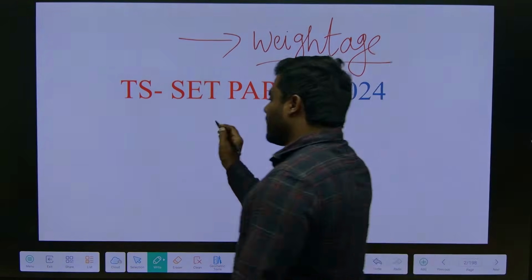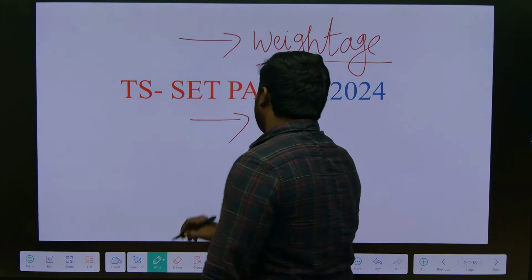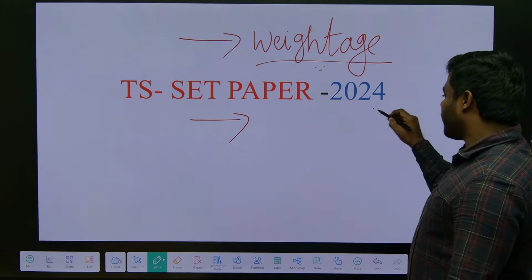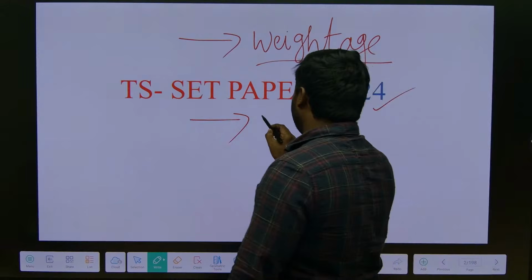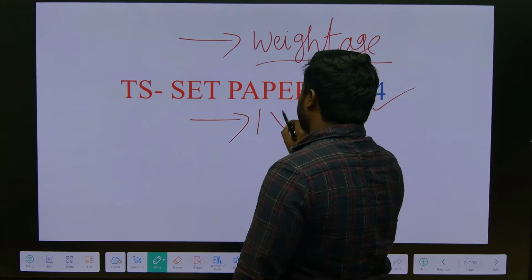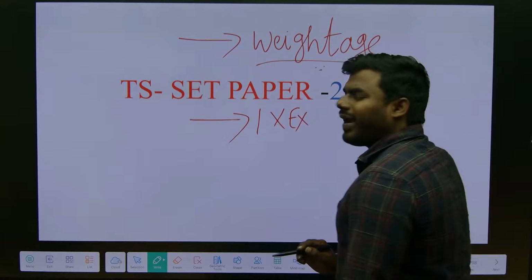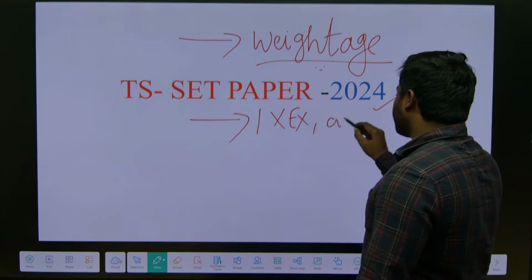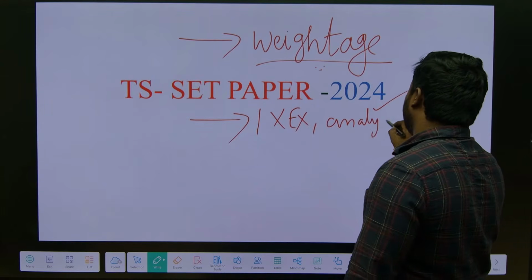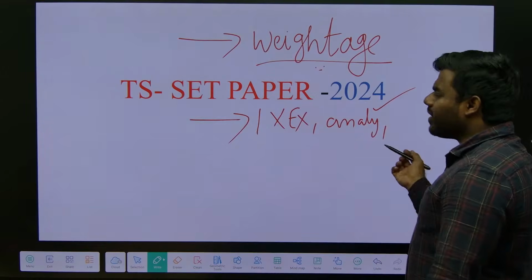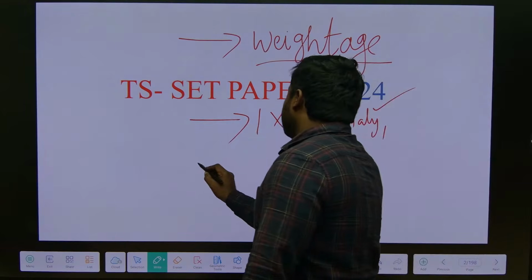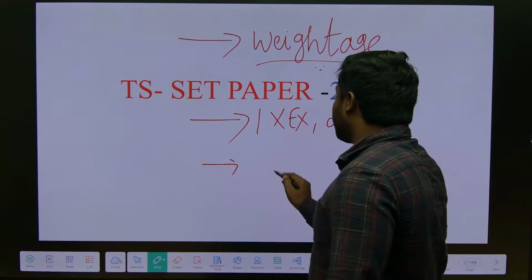Now, all of you remember the most important statement when we consider the question paper of 2024: not even one question is from experimental, no question from analytical, and hardly one or two numerical questions are there. So then how are the questions framed?